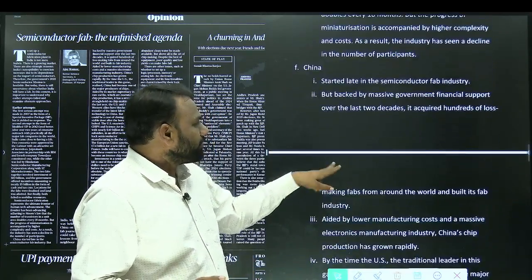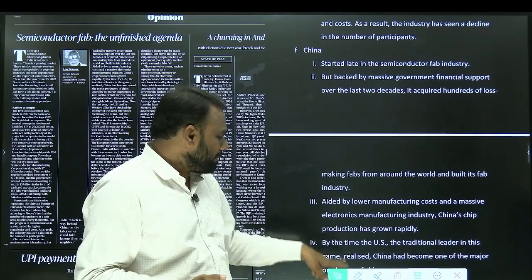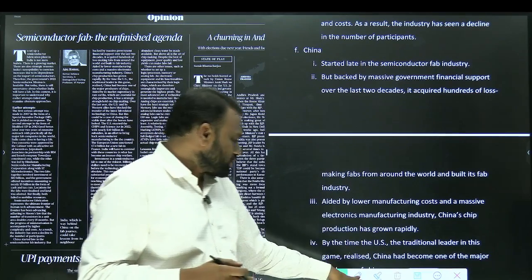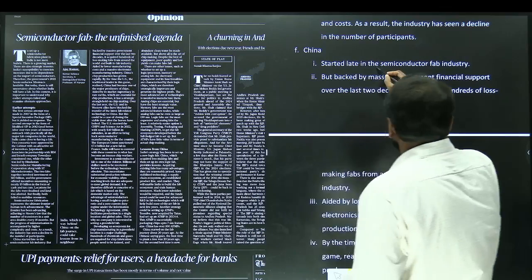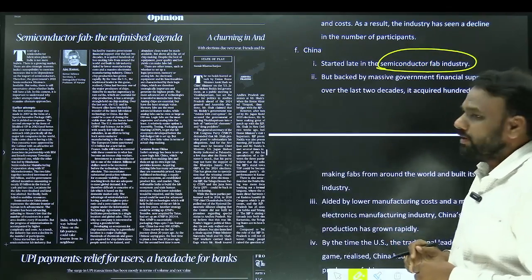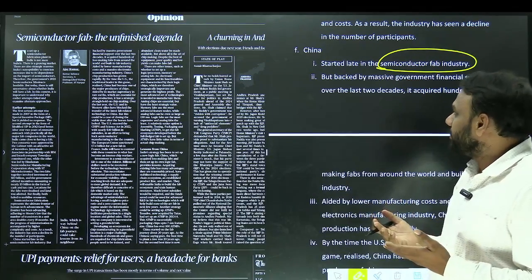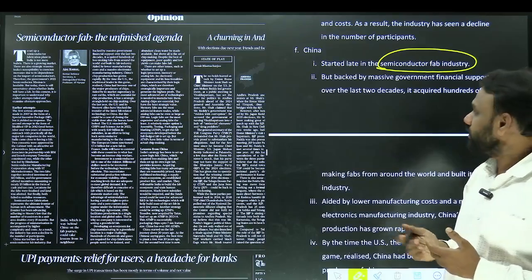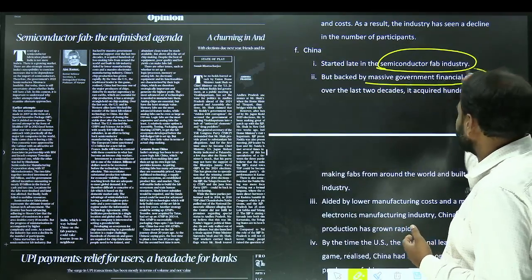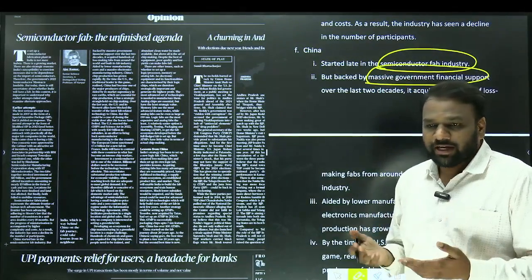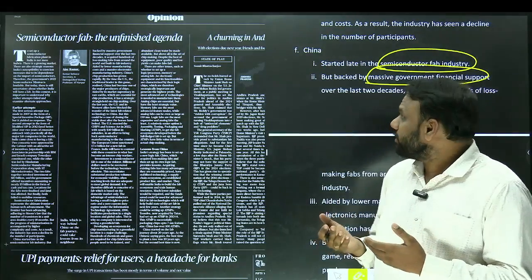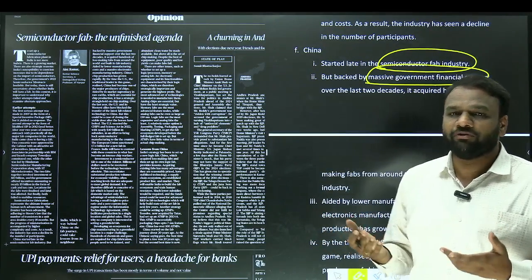Now, when it comes to China. China is a major player when it comes to semiconductor. It started very late in the semiconductor fabrication industry, but it grew very fast. What were the reasons for its fast growth? It was backed by massive government financial support. So in China, to set up fabrication units, it received huge support from the government.